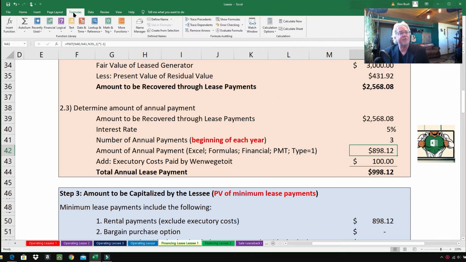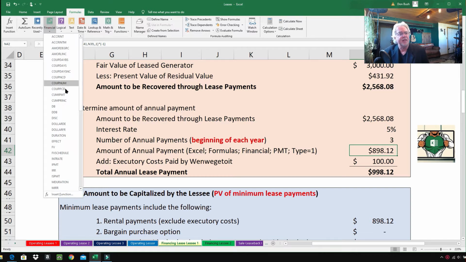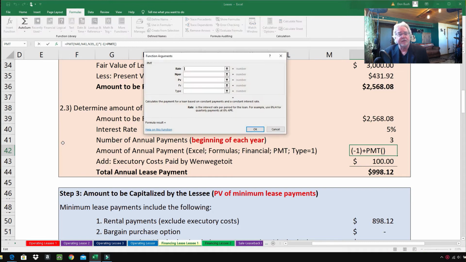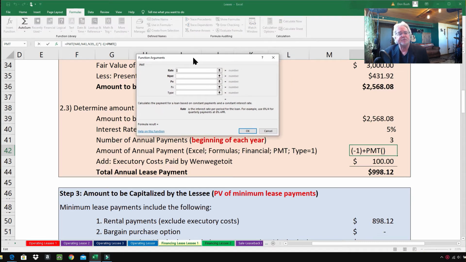So going up here to formulas and then to financial and down to PMT for payment. So the print might be a little small on your screen, so I'll read it to you. So the rate is 5%. All I got to do is click on 5%. The number of periods is 3. I'll just click on 3. There we go. The present value is $2,568.08. So I just click on that, and there you go.